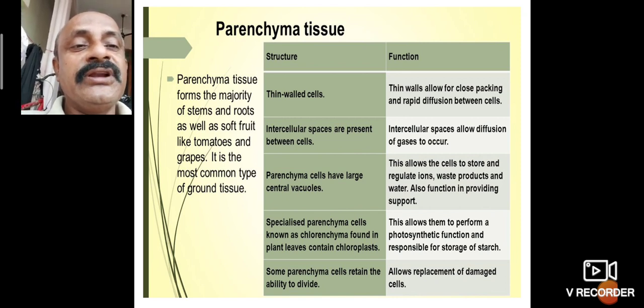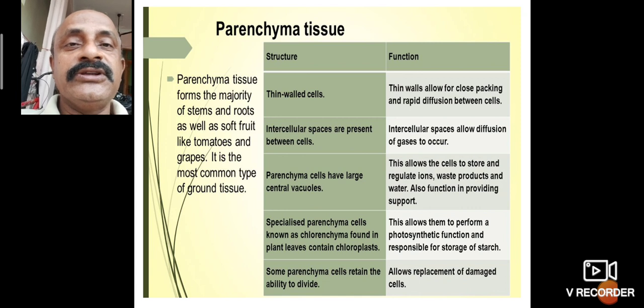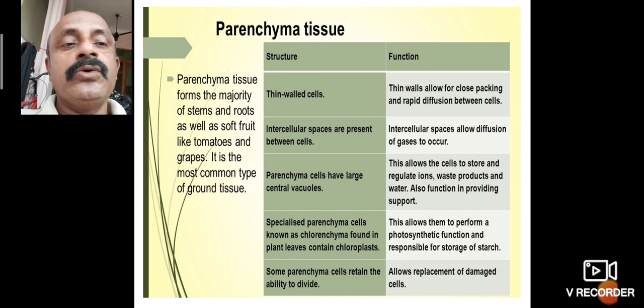Specialized parenchyma cells found in plant leaves contain chloroplasts and are known as chlorenchyma. Chlorenchyma performs the photosynthesis function.